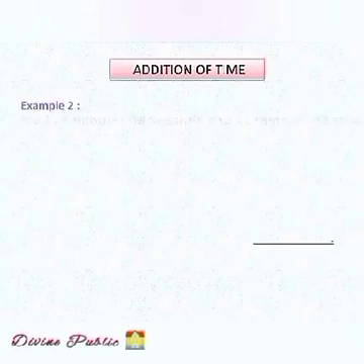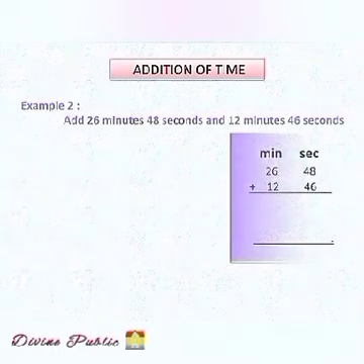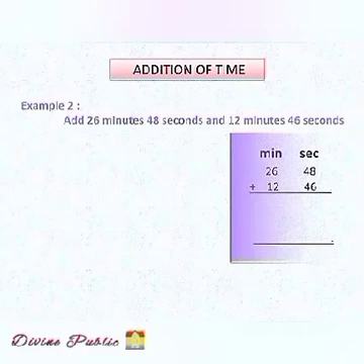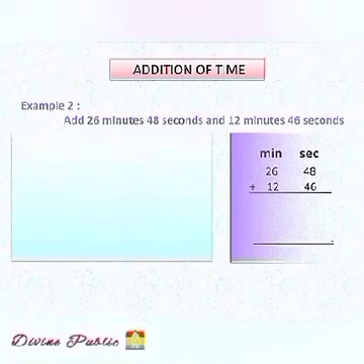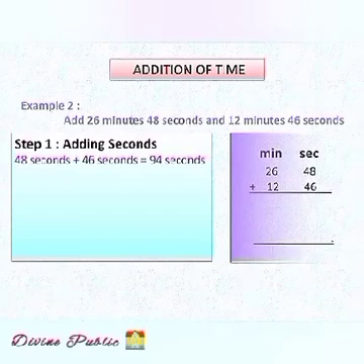Example 2. Add 26 minutes 48 seconds and 12 minutes 46 seconds. Again, we will arrange the time in minute and second column, and after that follow the steps. Step 1. Adding seconds. 48 seconds plus 46 seconds equal to 94 seconds.